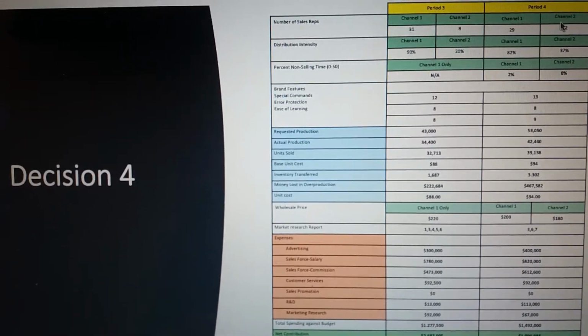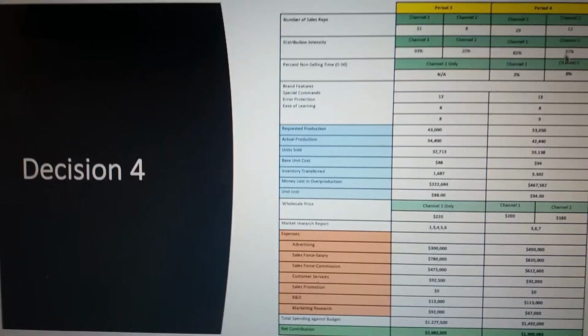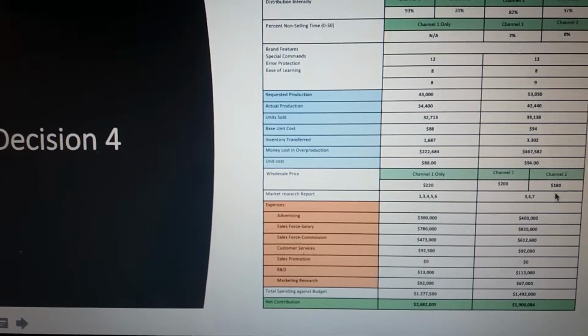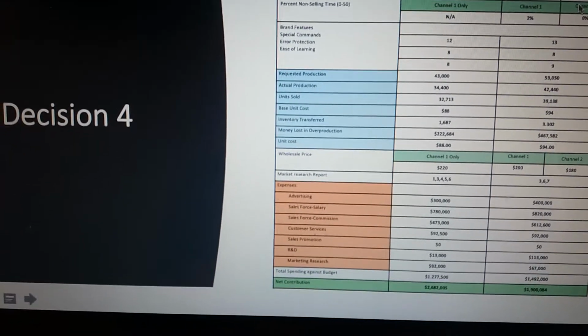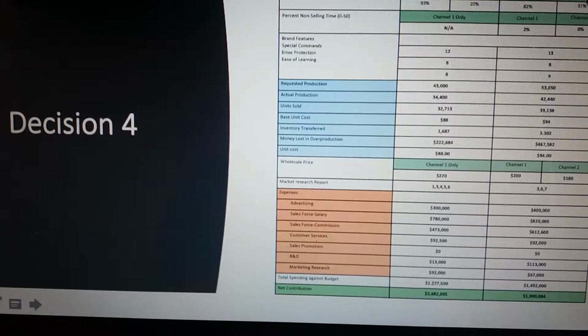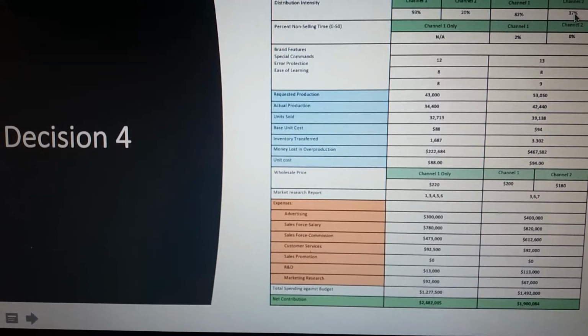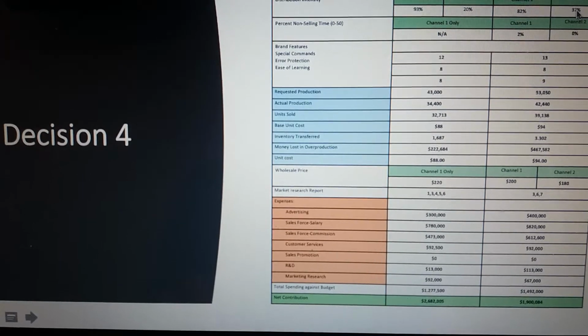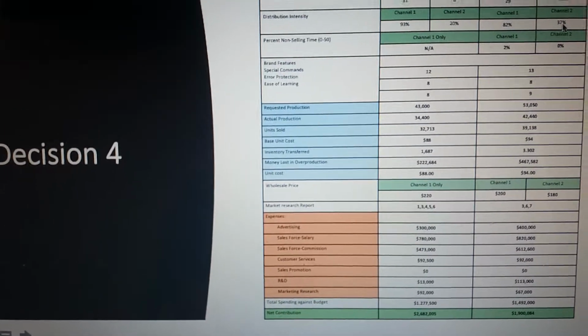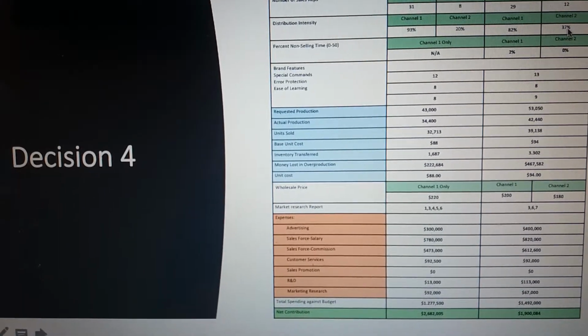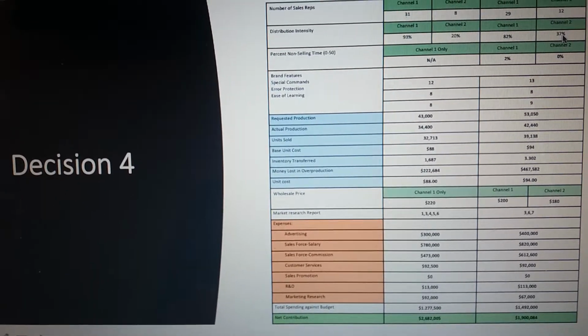In period 4, we made a huge mistake that was changing our strategy. So we put more people in channel 2, and we also decrease our price in channel 2 because people that go to buy a discount want to spend less. We want to bridge the gap between managers and assistants because managers buy 34% of the time in channel 2 and artists buy 48% of the time in channel 2.